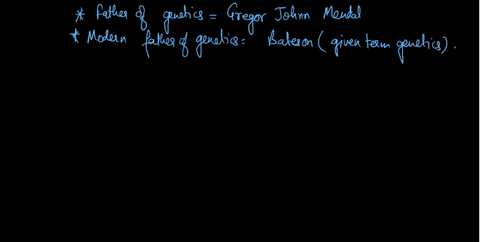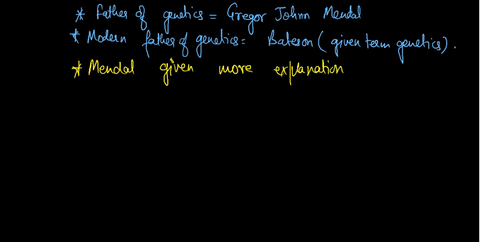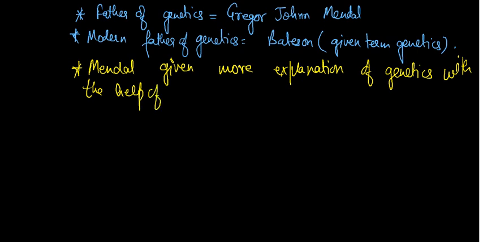But why is Gregor John Mendel called the father of genetics? Because Mendel gave more explanation of genetics with the help of the garden pea, that is Pisum sativum.